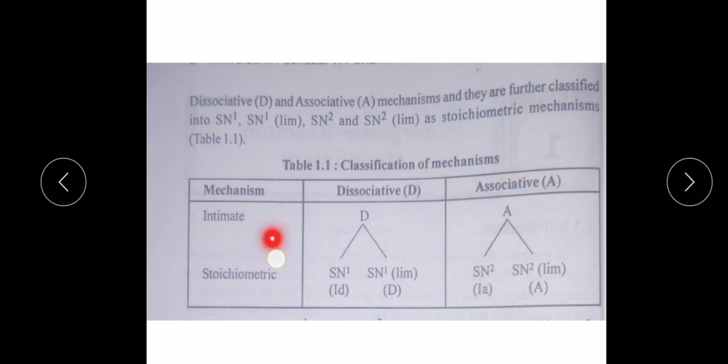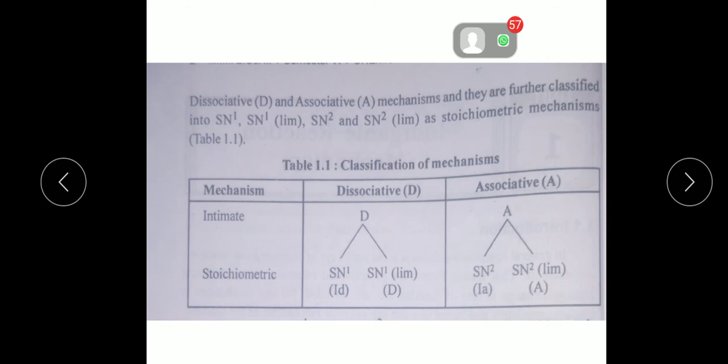First one, mechanism, that is intimate, and second one, stoichiometric. Dissociative, that is D, that is SN1 and SN1 limit. And associative A, that is SN2 and SN2 limit.